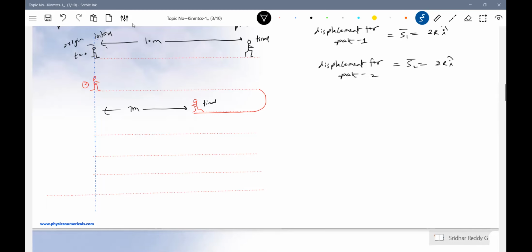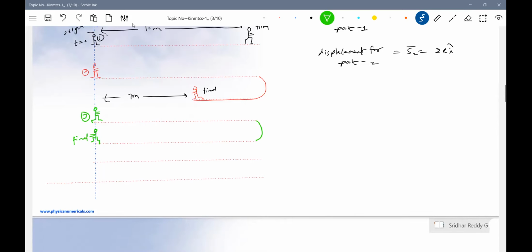Anyway, like that, there's the initial for him. Another person, the third person, will start from here, and finally he will get back to his starting point. This will be his final.